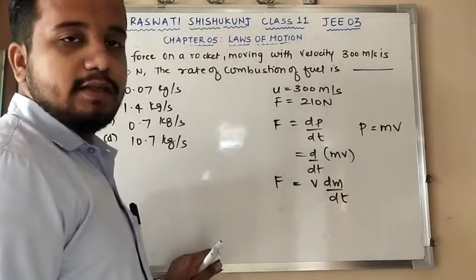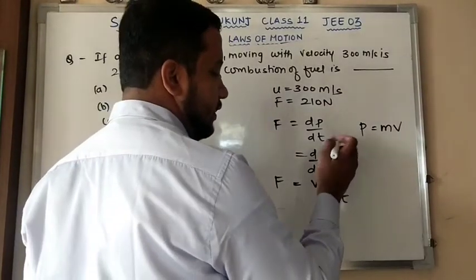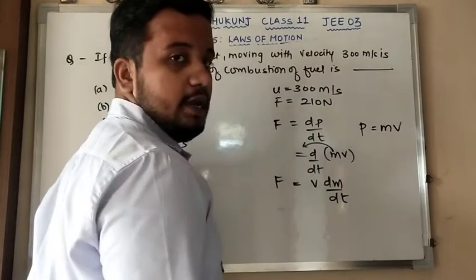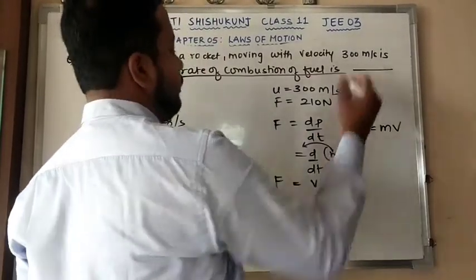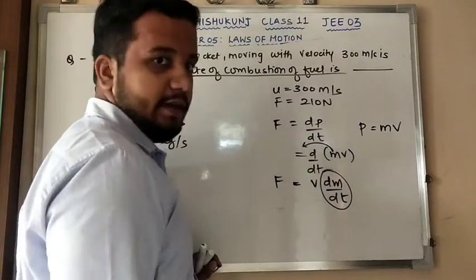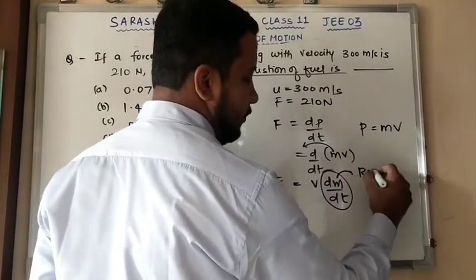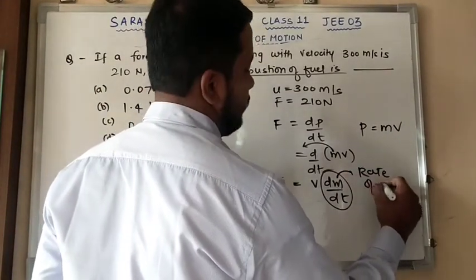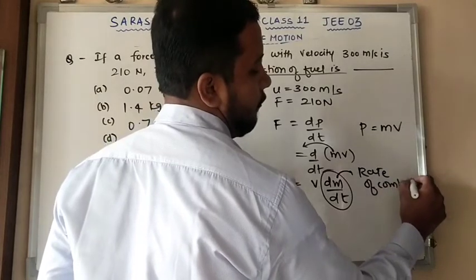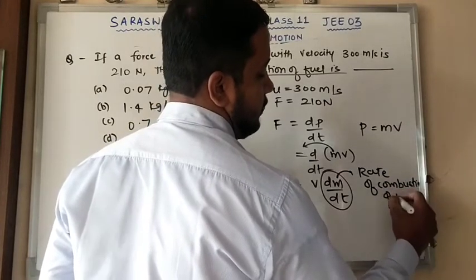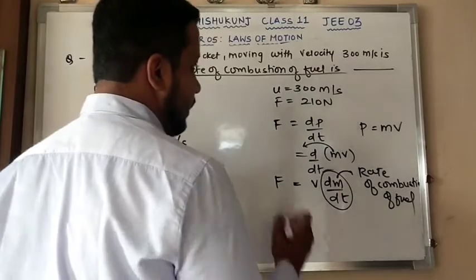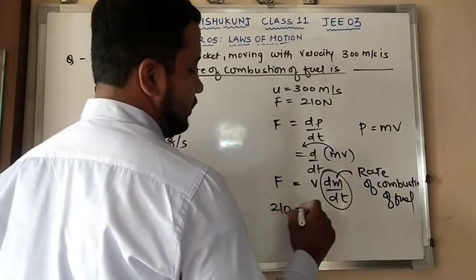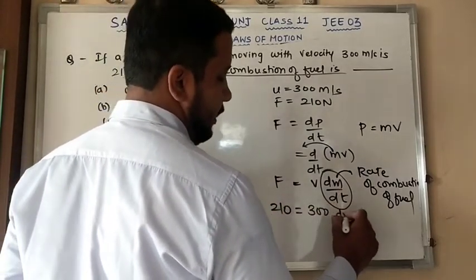Now we have to think, why have we written it like this? Why do we not take m common and dv by dt? Because here I need to find the rate of combustion of fuel, meaning the rate of mass with respect to time. This is going to give the rate of combustion of fuel. Clear? So I have to keep it dm by dt. F is already with me, that is 210, and velocity is 300.